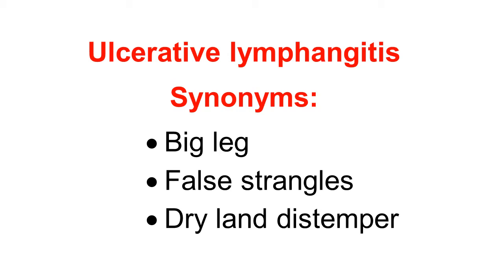False strangles, because the similar symptoms of lymphadenitis, lymphangitis, skin abscess, skin ulcers are observed in strangles also. But this is not strangles. So it is called false strangles. It is also called dry land distemper, because generally this is a dry land disease occurring in the dry states of the USA. So it is called dry land distemper.